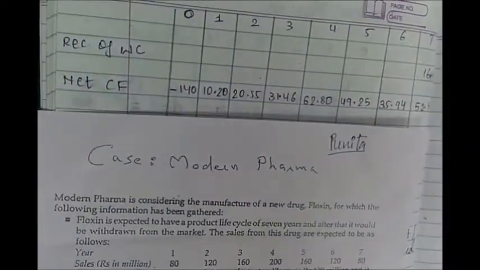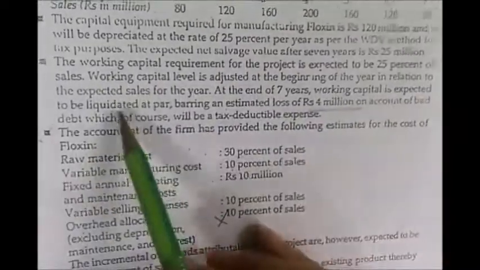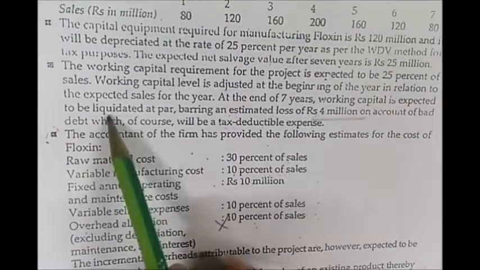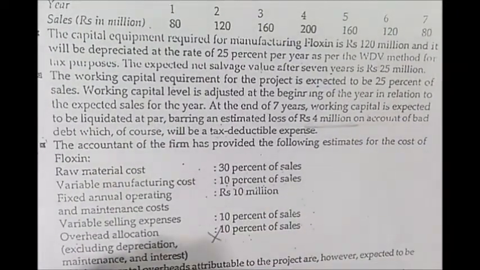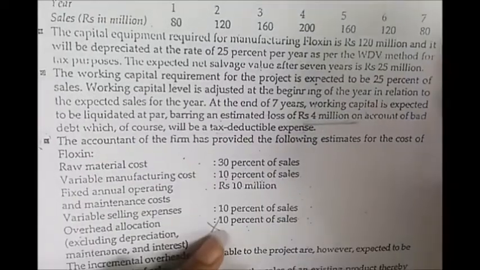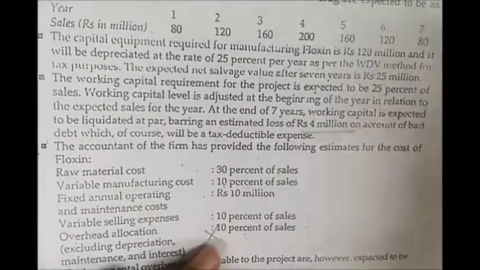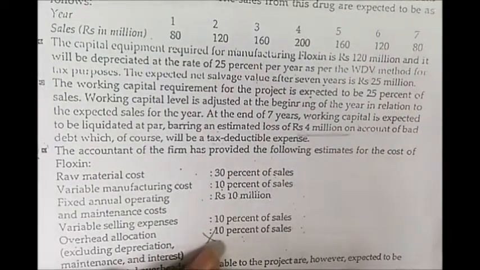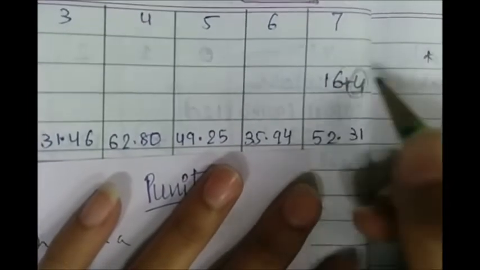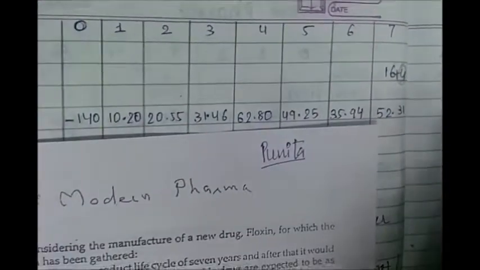Then we will record the working capital recovery. As mentioned here, the working capital is expected to be liquidated at par. Liquidated at par means you will get the same amount as it is in your books. Say if it is 20, you will get the 20 back. But as we have seen, 4 million is the loss. So you will recover 16, but we will also account for this 4 while calculating the cash flows.